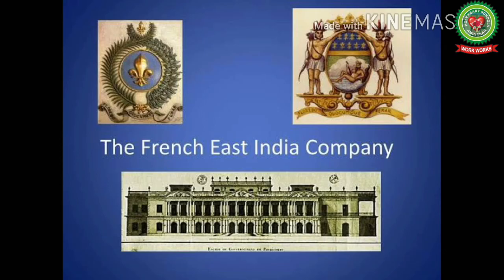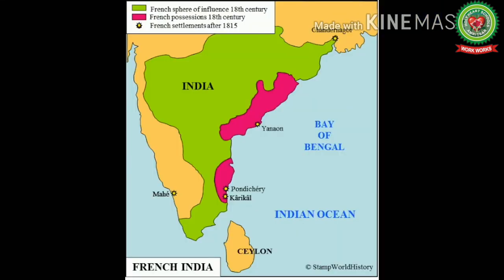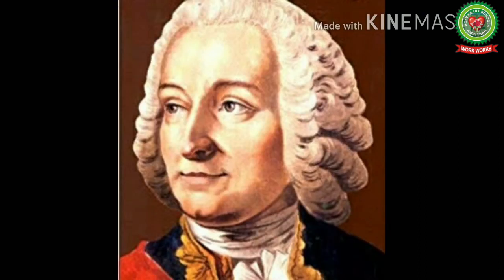And the other company was the French East India Company, which reaped maximum benefit from their trade with the East. But it was largely a government controlled business venture. It depended on the French government for funding. It set up settlements in 1664 at Chandarnagar in Bengal, Mahe in Kerala, Karaikal in Tamil Nadu, and Pondicherry, the present day Puducherry, in Tamil Nadu. And Dupleix played a major role in the expansion of the French power in India. He was the French Governor General of Pondicherry, the present day Puducherry, in Tamil Nadu.